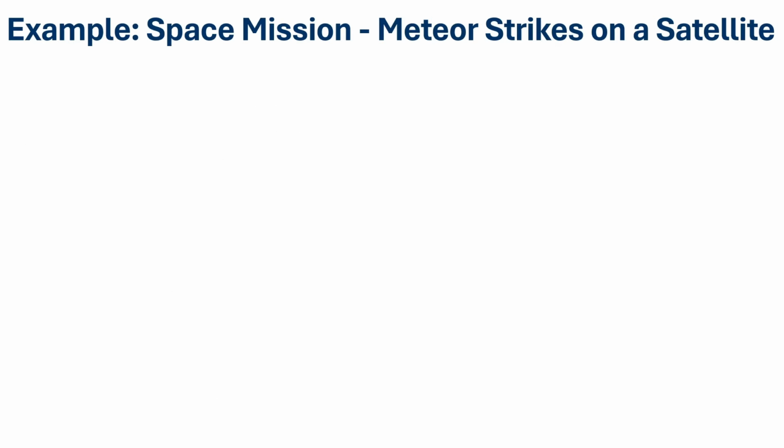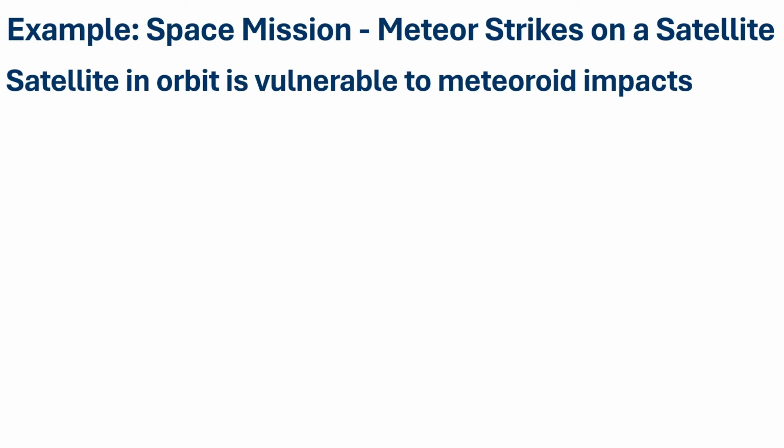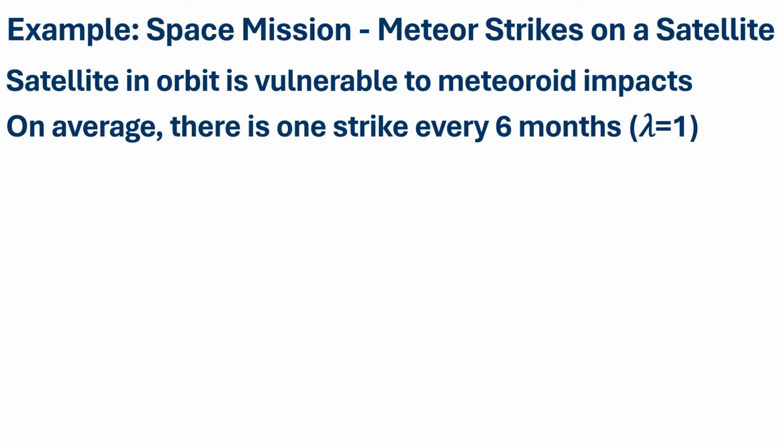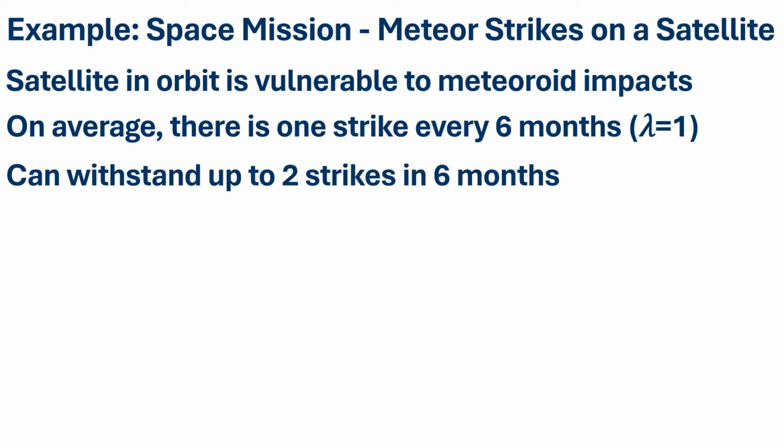What we're going to do is apply the Poisson distribution to a very simple example. So imagine a communication satellite in orbit and it being vulnerable to small meteoroid impacts. On average, the satellite experiences 1 meteoroid strike every 6 months. So that means lambda is equal to 1. That's 1 strike per 6 months. This satellite can withstand up to 2 strikes in 6 months without failure. But a third strike in that period will cause a catastrophic failure.